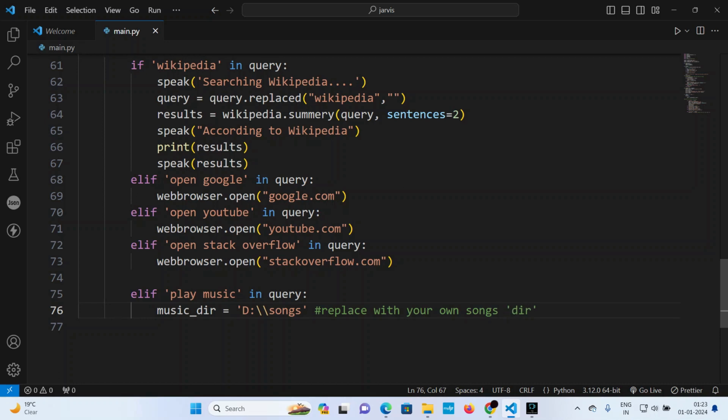Songs directory. Don't say something like .mp3 or .mp4. Obviously, save it into a folder. And it basically does what? songs equal to os.listdir, directory, like that, and I have music directory.